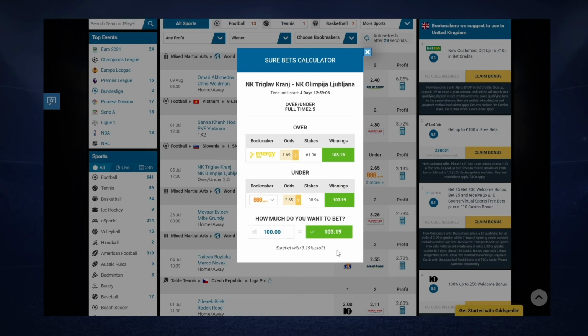We will win 103.819 if we bet 100. So we have a sure bet of 3.19% profit. This is an easy way to get money in the over and under market. It's another option. You will have to take advantage of it.